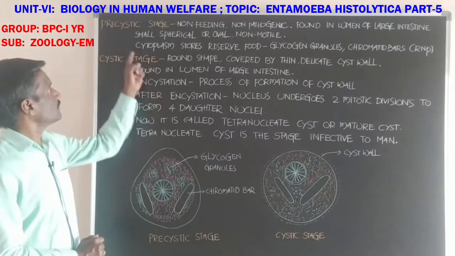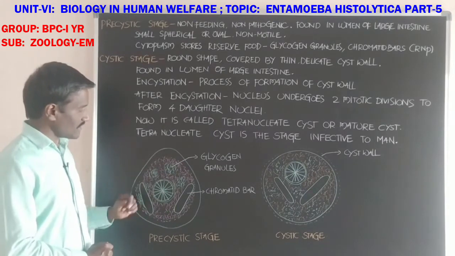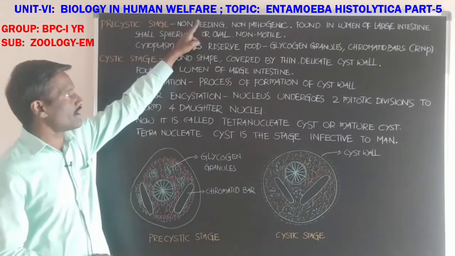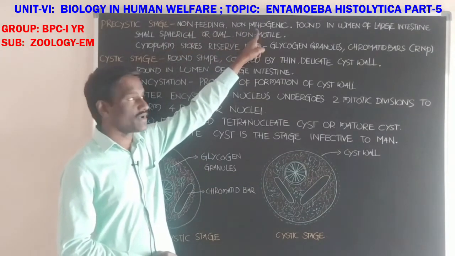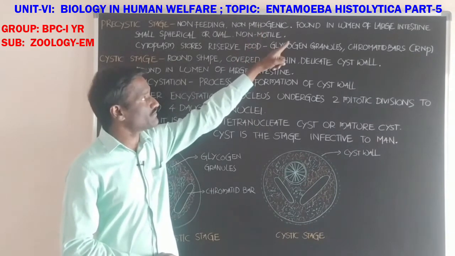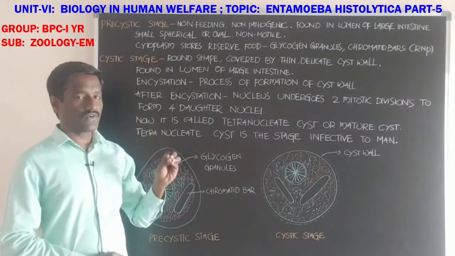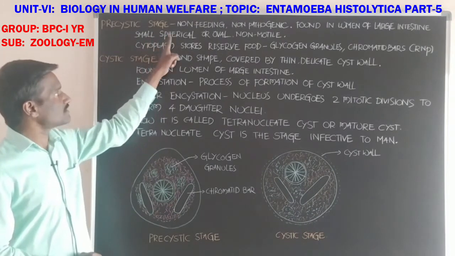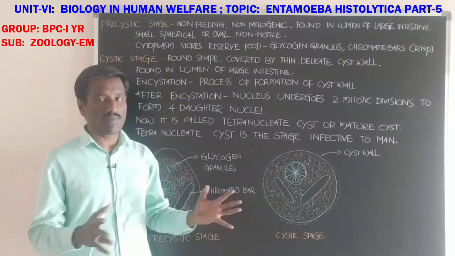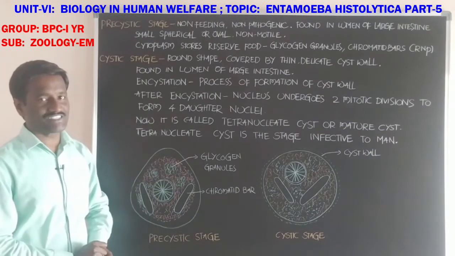Next, the pre-cystic stage of Entamoeba histolytica. It is non-feeding and non-pathogenic. It does not cause any disease in man. It is found in the lumen of the large intestine, and is small, spherical or oval. Motility is also not possible; movement is not possible in the pre-cystic stage.